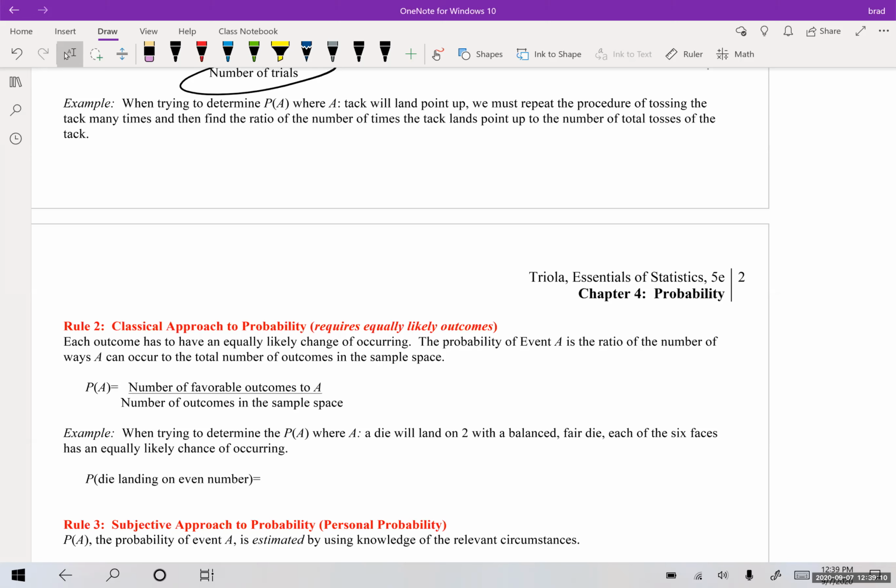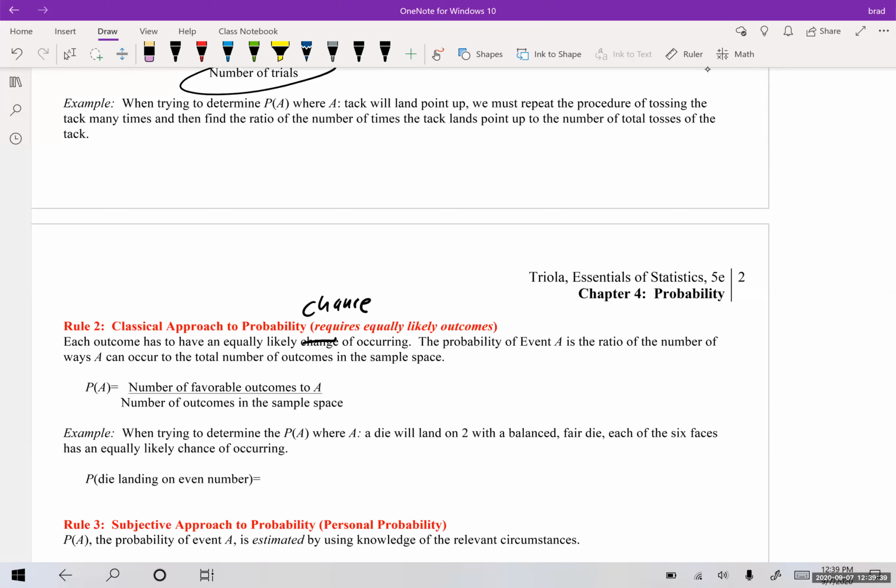So a classical approach to probability requires equally likely outcomes. Each outcome has to have an equally likely chance of occurring. The probability of event A is the ratio of the number of ways A can occur to the total number of outcomes in the sample space. So number of favorable outcomes to A over number of outcomes in the sample space. Okay, so this is the classical approach. We use this one sometimes too.